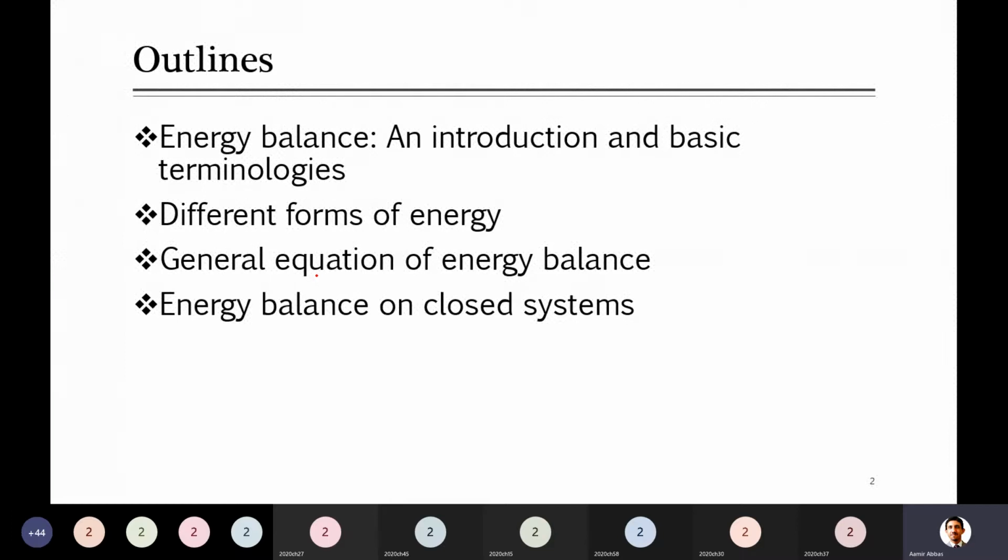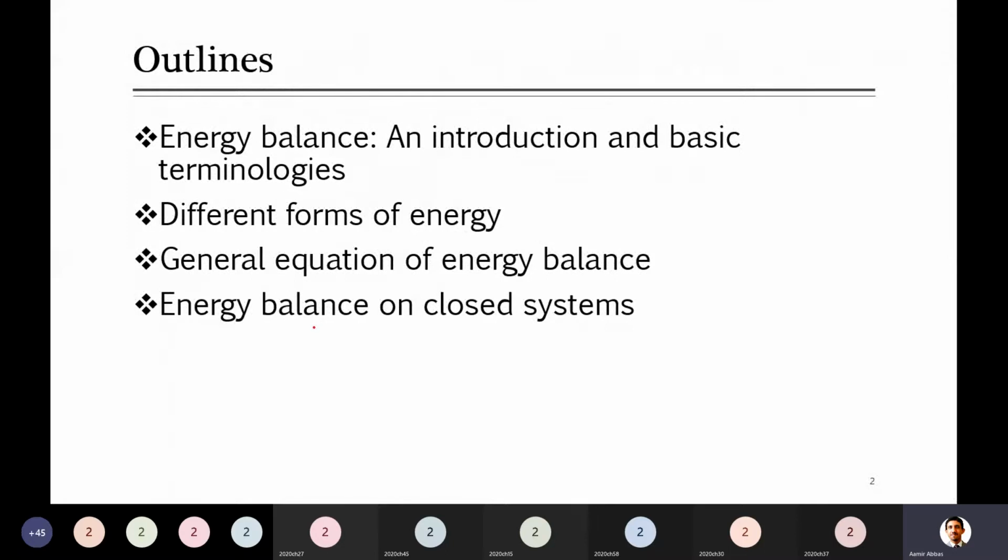As you already studied material balance, initially you were introduced to the system, surroundings, closed, batch, continuous. There were various terminologies, and then I introduced you to the material balance equation. So the same will be applied here. You will read the basic terminology first so that you are well aware of energy balance. Then we will start with the general equation, all terminologies which are involved in that equation, when those terminologies will be considered, and when you don't have to consider them. All those cases will be discussed.